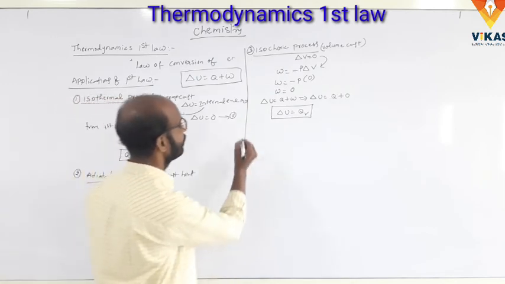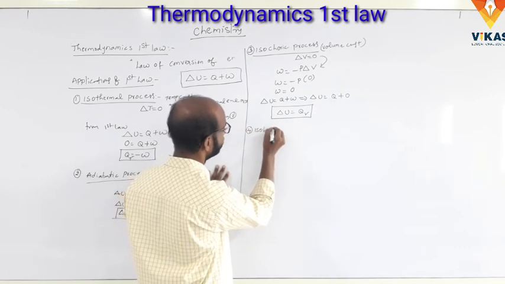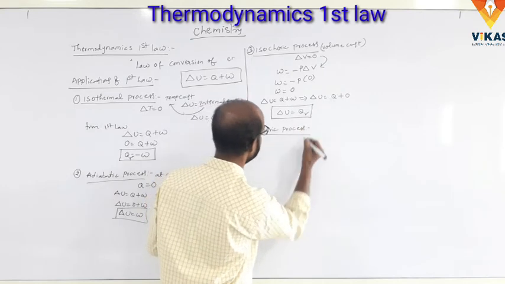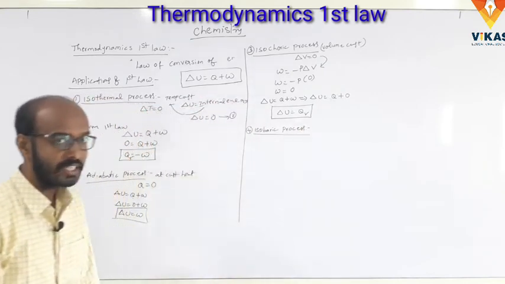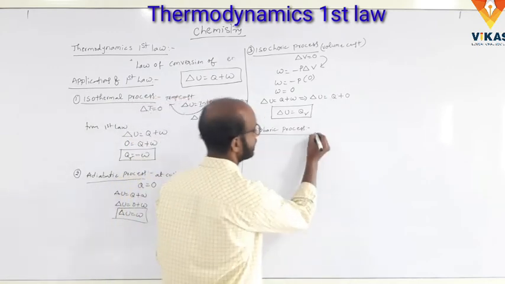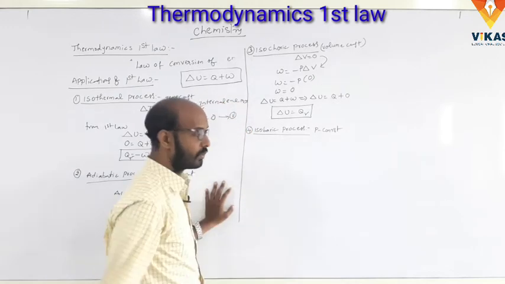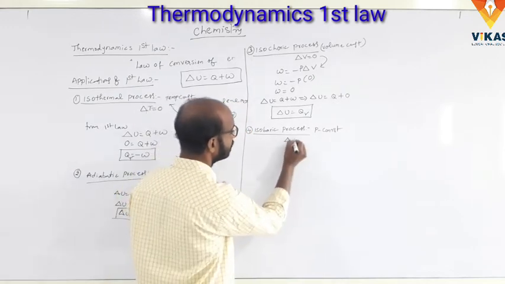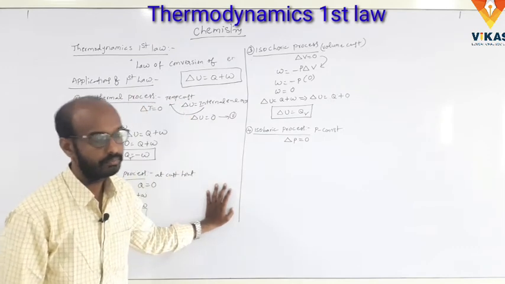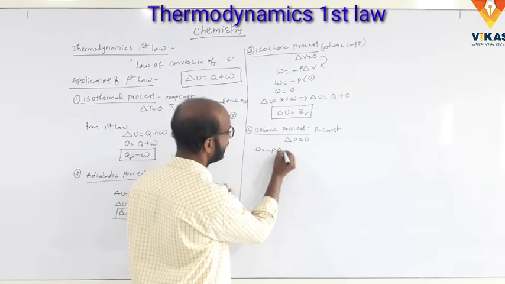Clear? And next one, the fourth one, the isobaric process. So what is the isobaric process? What is the constant in the isobaric process? Pressure is constant. So delta P is equal to 0. We know the work done, W is equal to minus P delta V.